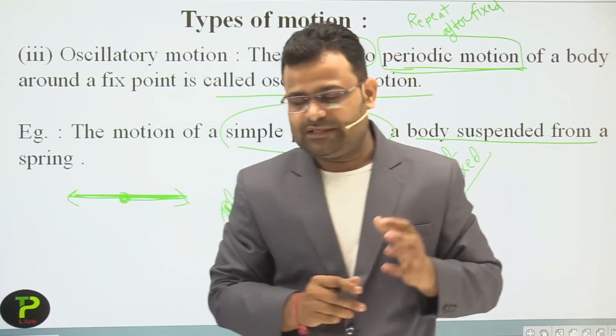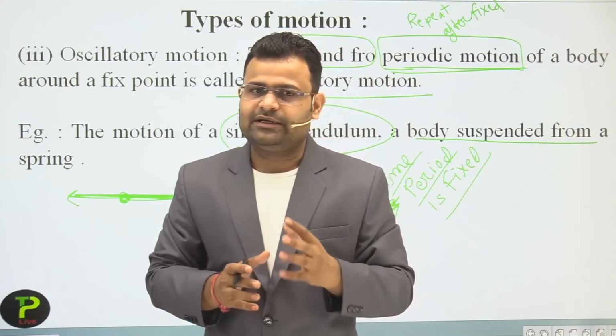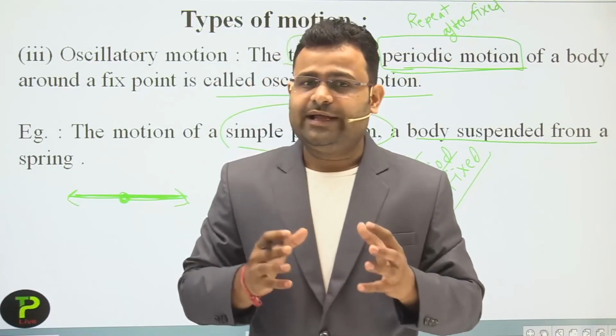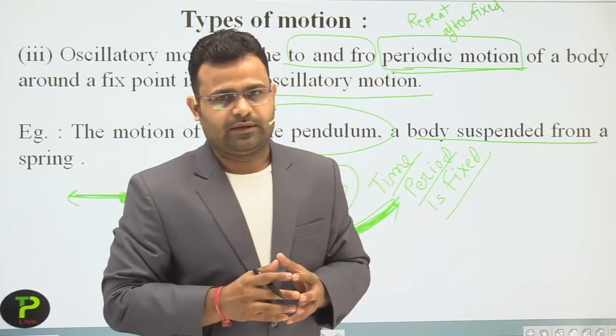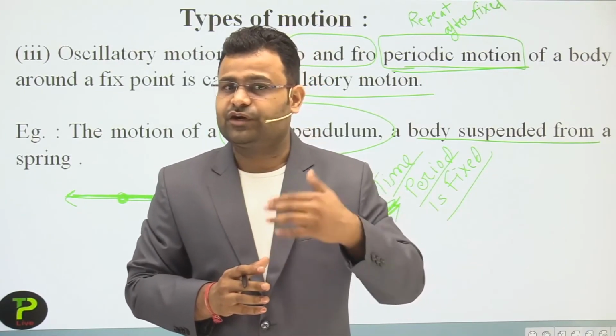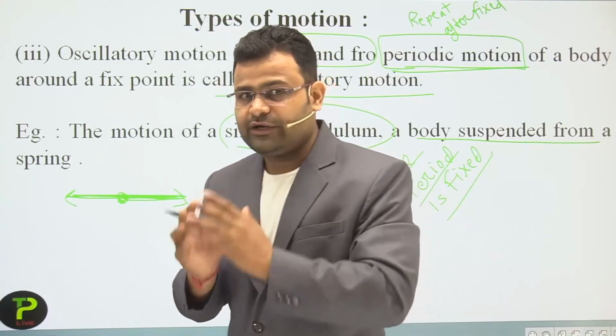Let the example be that we attend our class at 10 o'clock sharp daily. Dear students, that work is repeated again and again after 24 hours. That is a fixed time period of 24 hours.